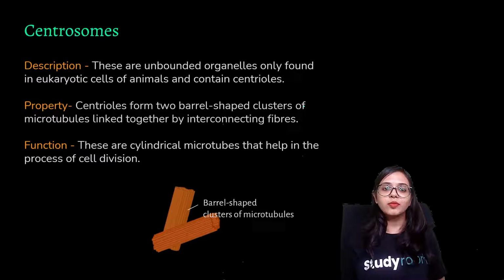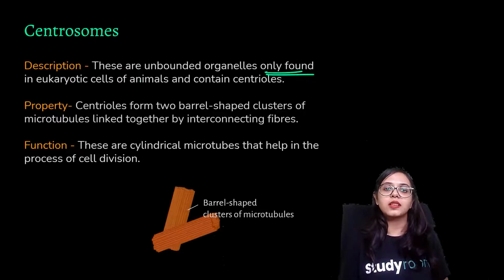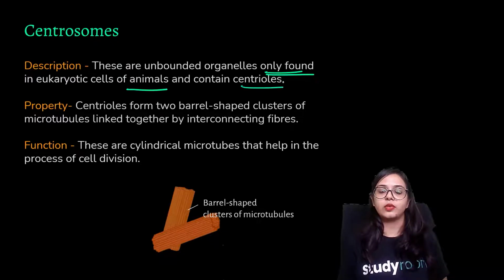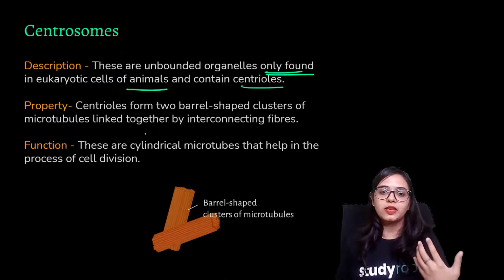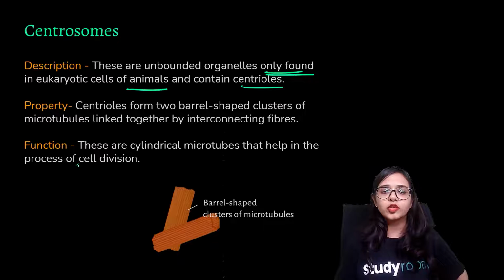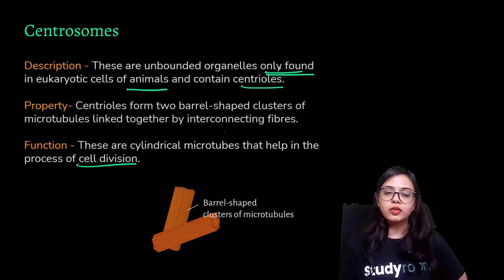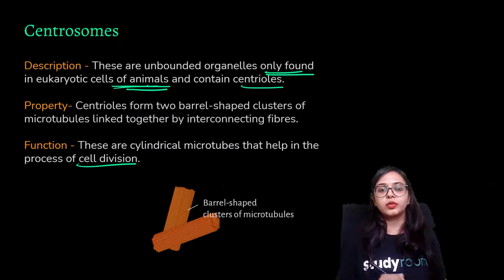Let's learn about centrosomes. Centrosomes are unbounded organelles, and they are only found in eukaryotic cells of animals, and they contain centrioles. They are only found in eukaryotic cells of animals because they are essentially involved in the cell division process. Since the cell division process is different in different organisms, centrosomes are mostly and only found in eukaryotic cells of animals.